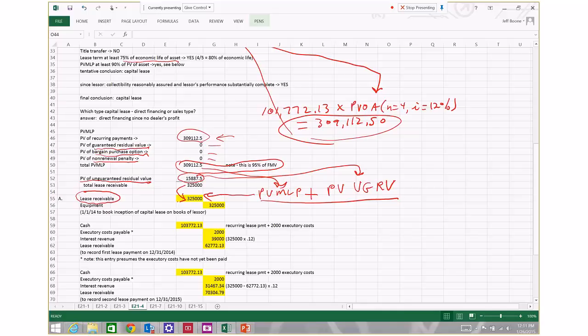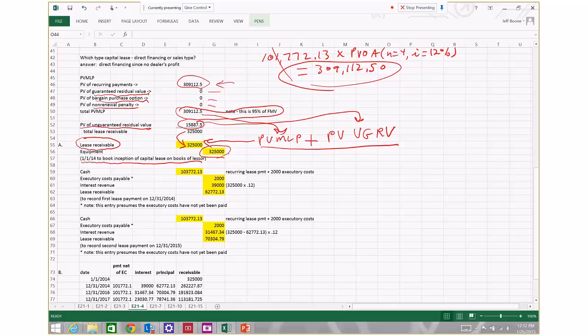So debit lease receivable for $325,000 and credit the equipment account for its carrying amount in the accounting records of the lessor, which according to the facts of the problem is $325,000. That's the entry that the lessor is going to make on 1/1/14, the day that they entered into the lease agreement to record the capital lease.